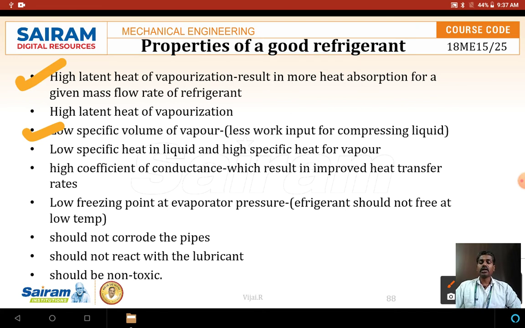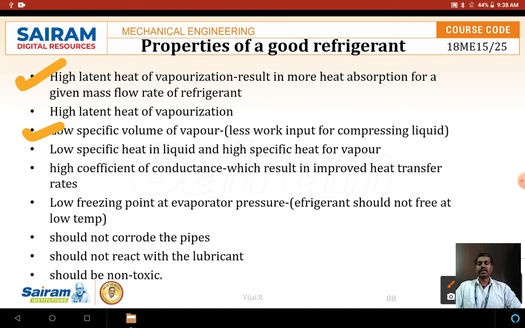So it should have a low specific volume of vapor, because the refrigerant is used for absorbing and compressing. The conversion from liquid to vapor and vapor to liquid is taking place, and at that time it should not require much space. So the specific volume of vapor should be less.